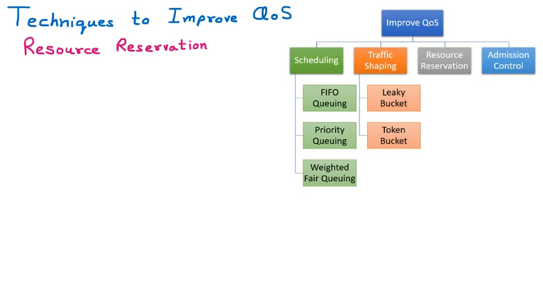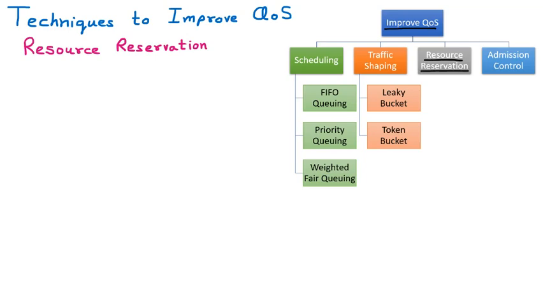Now we are discussing resource reservation. Resource reservation is a technique to improve the quality of service of the network. In the network, we have different parameters like delay, traffic, performance, and reliability. These things should be improved, and resource reservation is one of the techniques for improving quality of service.